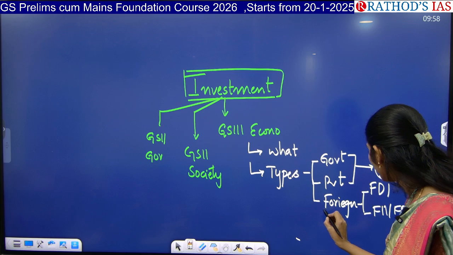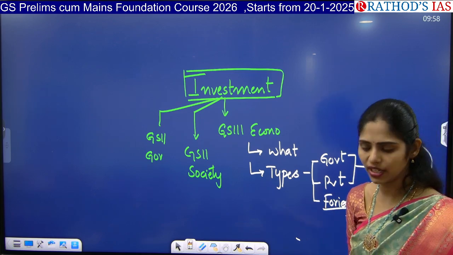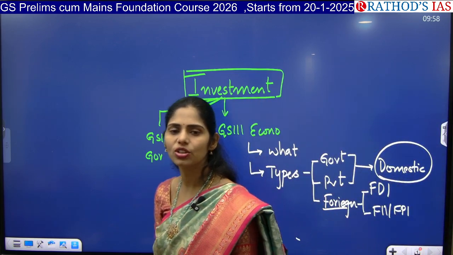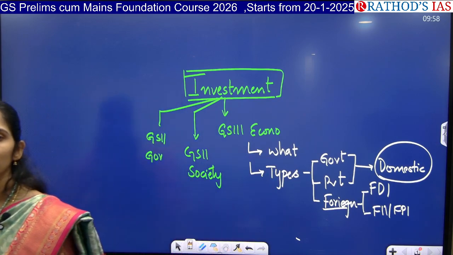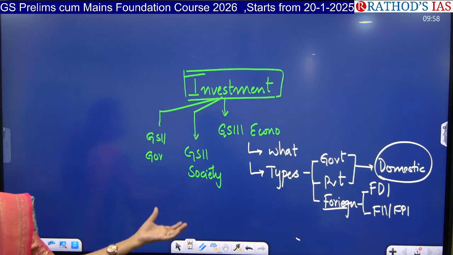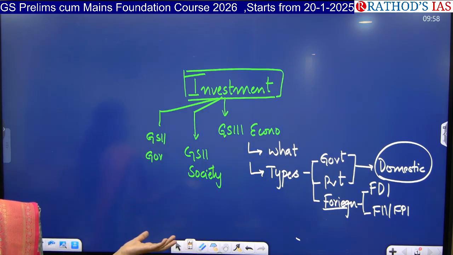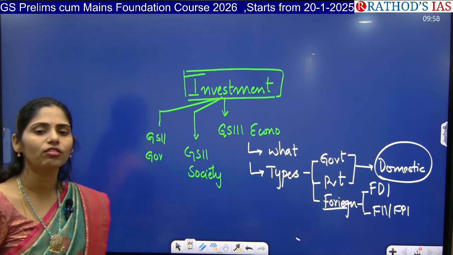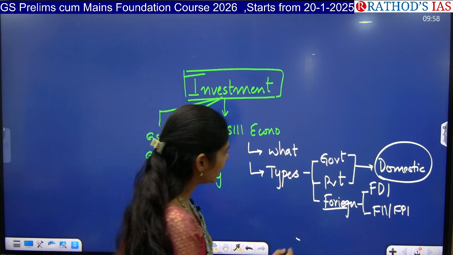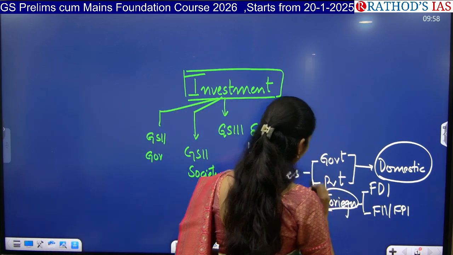And we also get funding from other countries. For example, NRIs present in USA or other countries invest in India in the form of foreign direct investment, foreign institutional investment or foreign portfolio investment. That comes under foreign investment.